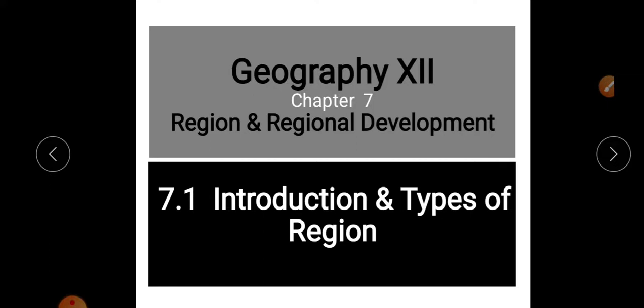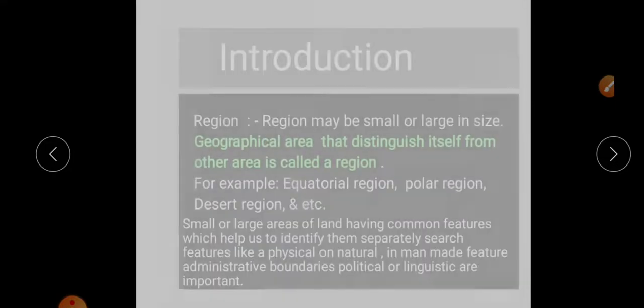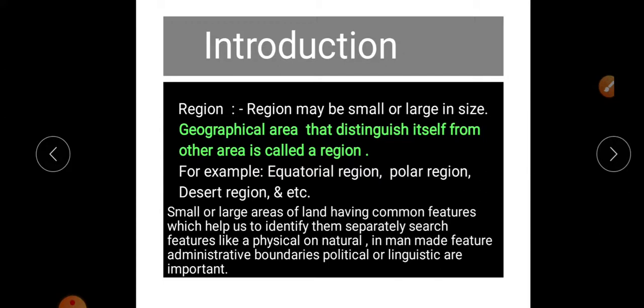Chapter 7, Region and Regional Development. Today in this video we discuss the introduction to this chapter and the types of region. A region may be small or large in size. A geographical area that distinguishes itself from other areas is called a region. For example, we say the equatorial region, polar region, desert region, etc.